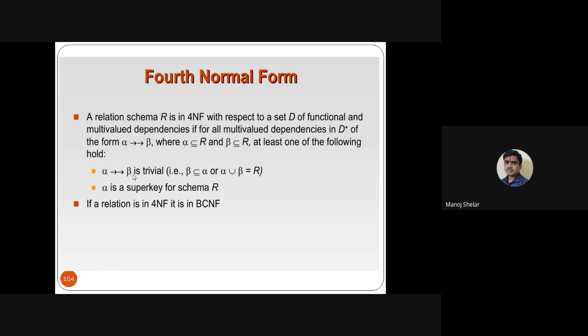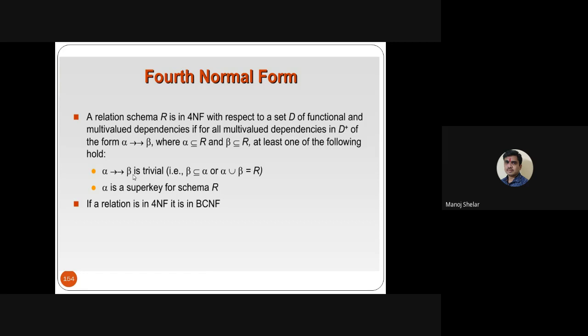BCNF uses functional dependency, and fourth NF uses multi-valued dependency, meaning a particular attribute has multiple dependent values. One simple example: suppose roll number, name, depends on 70 marks. Suppose ABC depends on 70 marks, and PQR also depends on 70 marks.